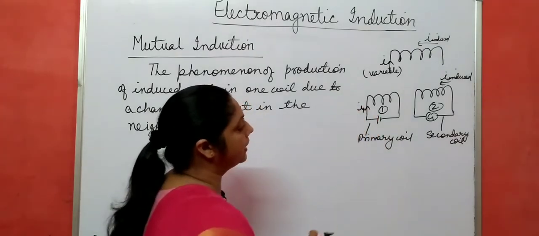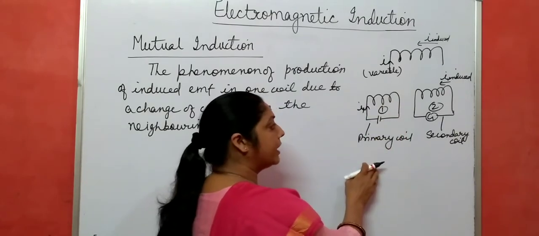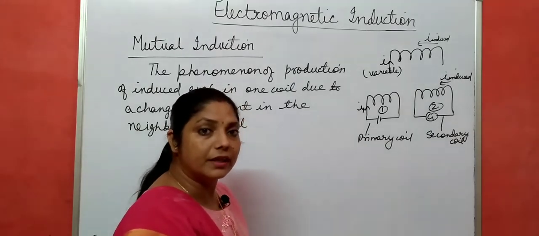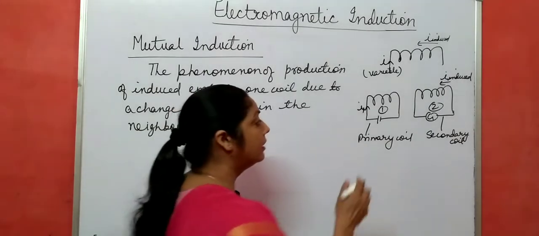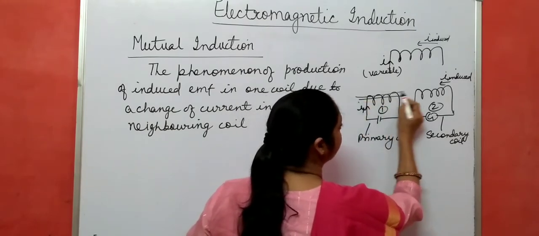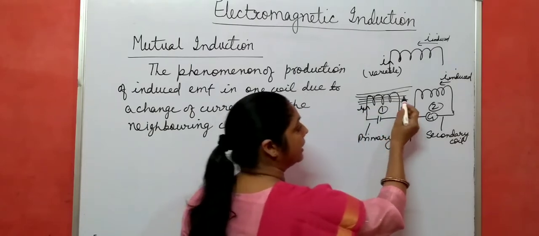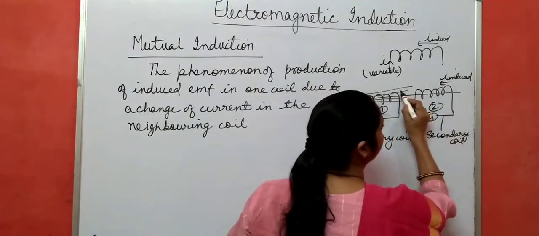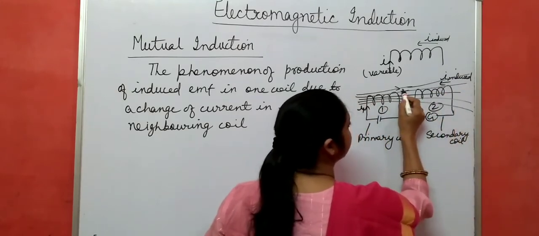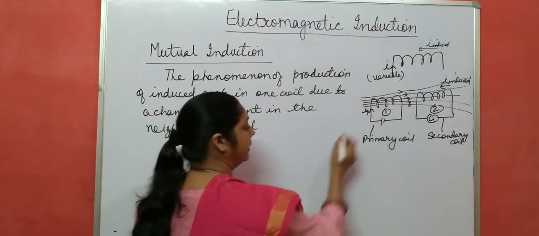Suppose I1 current flows through this first coil, that is the primary coil. What happens when current is flowing through a coil? A magnetic field is also produced. So magnetic field lines pass through this coil, like this, and these magnetic field lines also pass through the neighboring coil in this way.